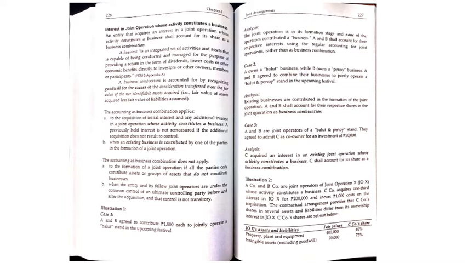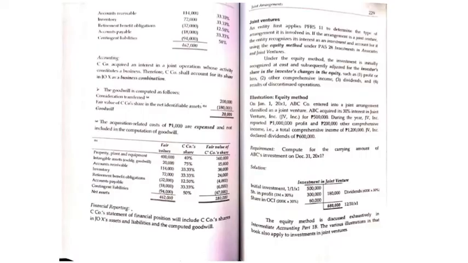Kasi baka malito ka. Baka isipin mo, since the business is operating as a joint operations, any investment of interest related to that will be accounted for under the joint operations arrangement. Okay? Now, let's proceed with the joint venture. An entity first applies PFRS 11 to determine the type of arrangement it is involved in. If the arrangement is a joint venture, the entity recognizes its interest as an investment and accounts for it using the equity method under PAS 28.